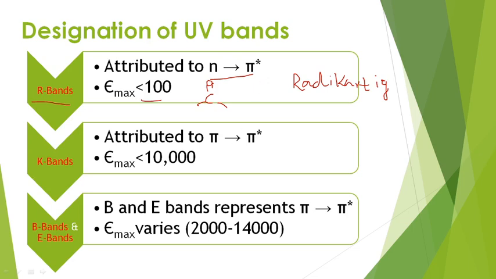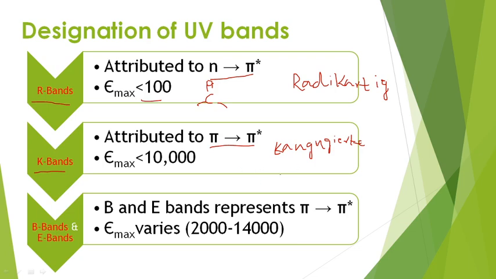Now, come to the next band. If a pi to pi star band is present, that band is known as the K band. K is meant for conjugation.